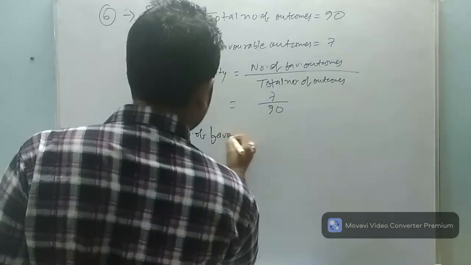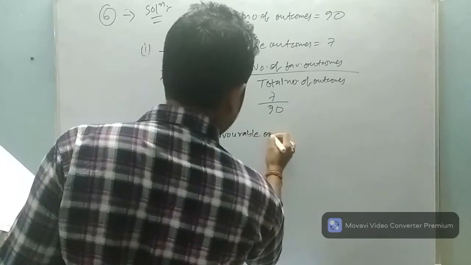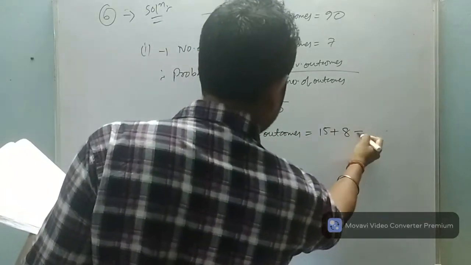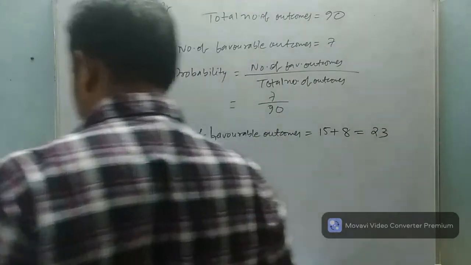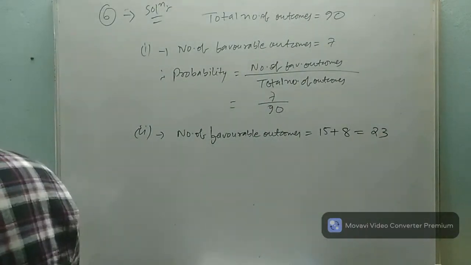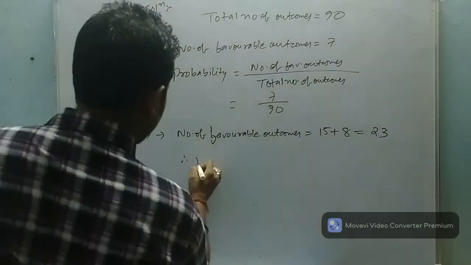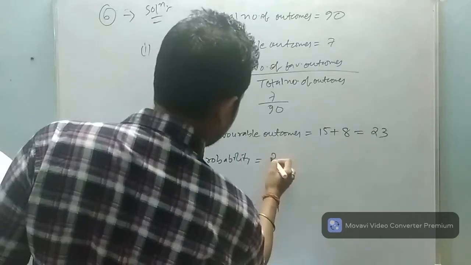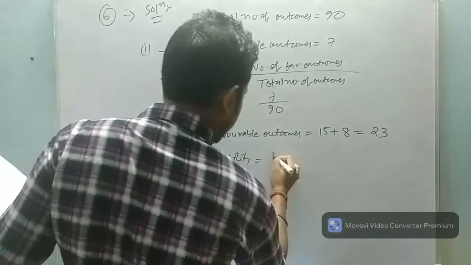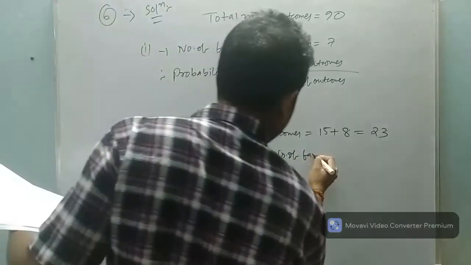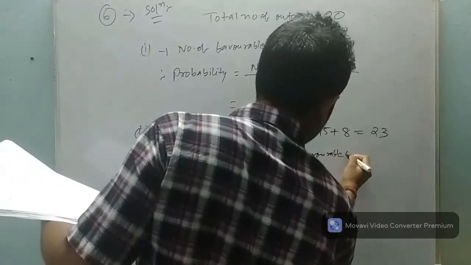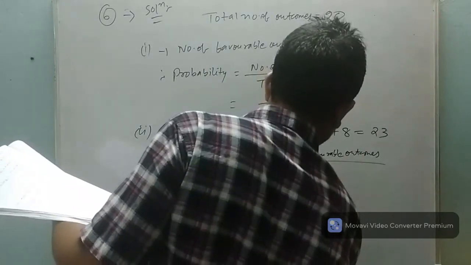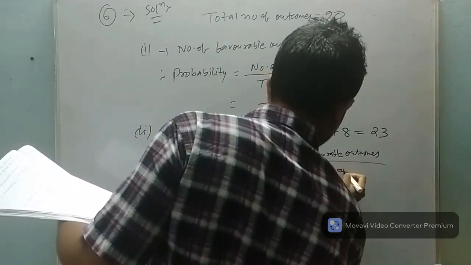Number of favorable outcomes is equal to 15 plus 8, which is equal to 23. So therefore probability is equal to, write down the formula first, number of favorable outcomes upon total number of outcomes.